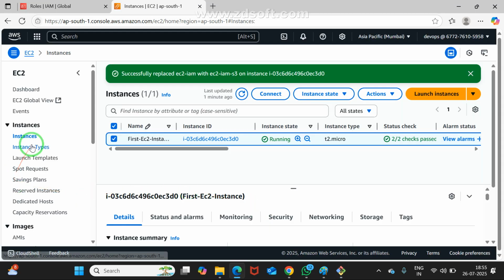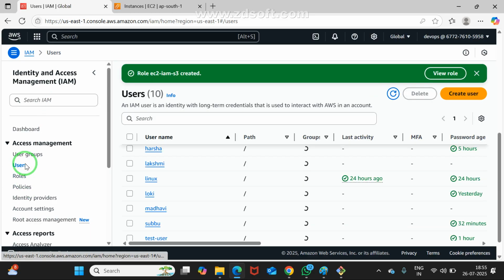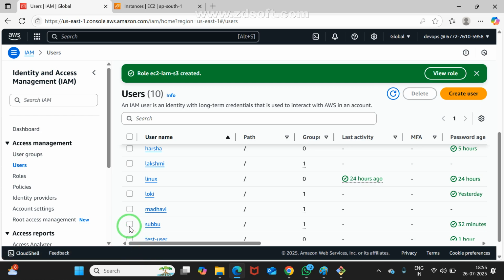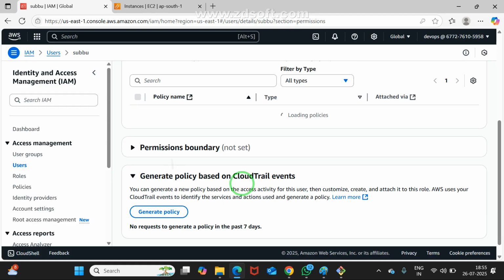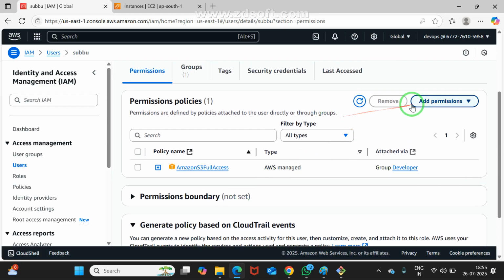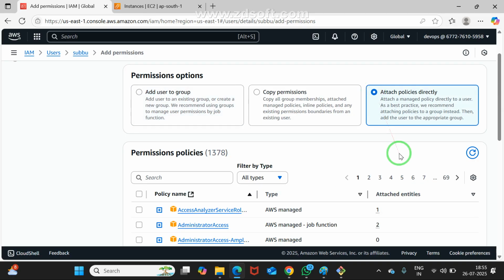Let's demonstrate it clearly. I may take one user, go to users, maybe the Subbu user. Subbu user is already there. Select the Subbu user, click on add permissions, and select attach policies directly.